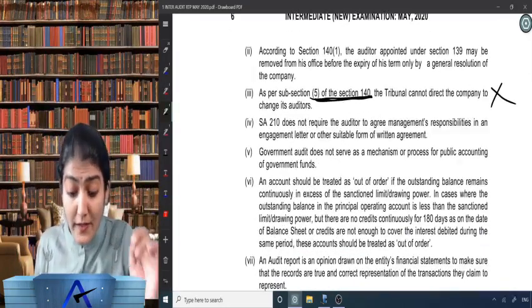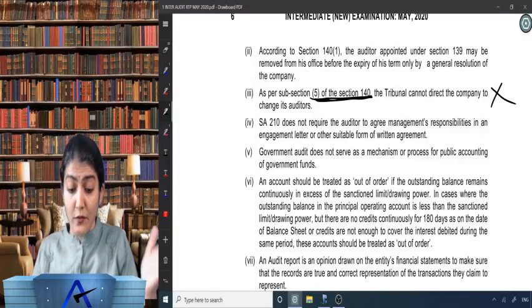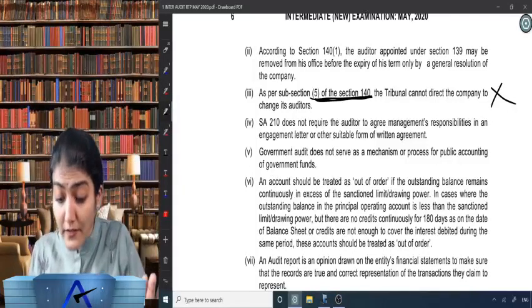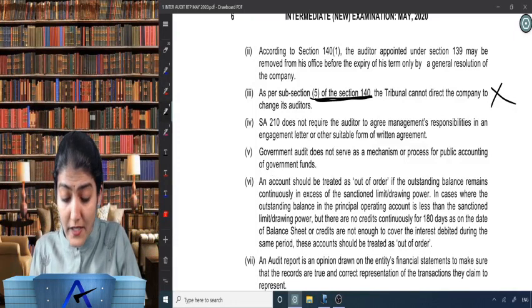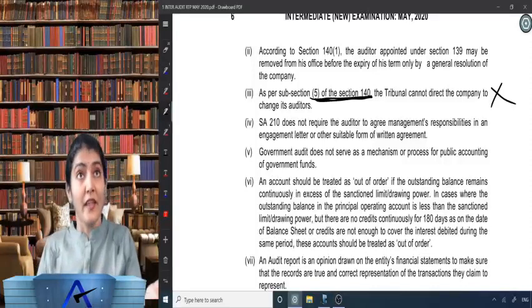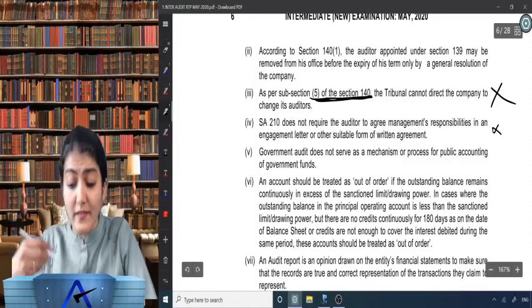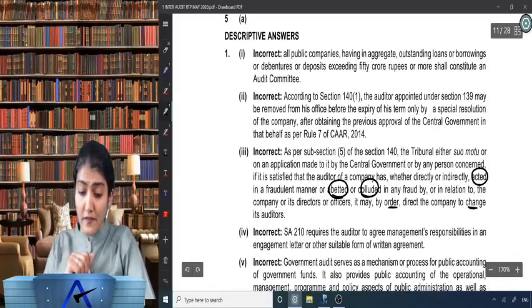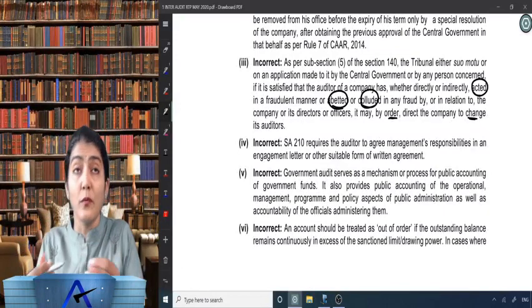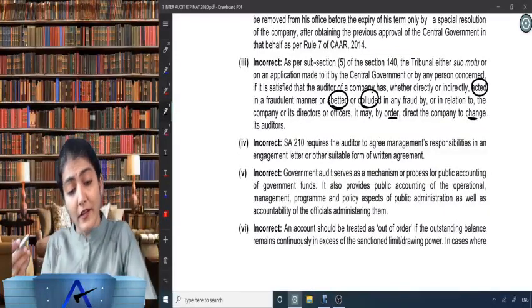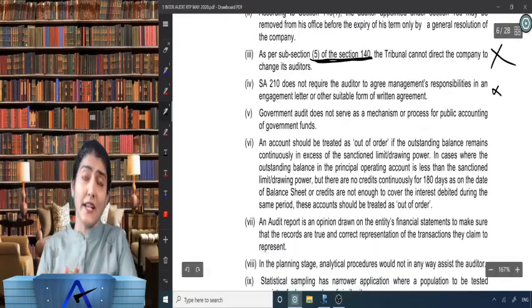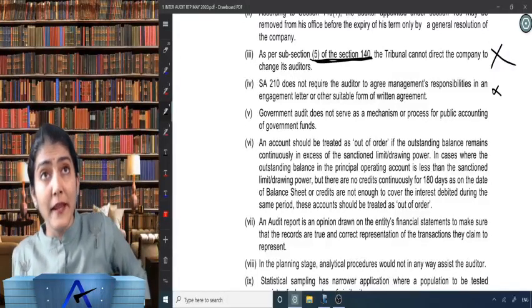Next one, SA 210 does not require the auditor. So SA 210, agreeing the terms of audit engagement, does not require the auditor to agree management responsibility in an engagement letter or other suitable form of written agreement. Again, reverse. SA 210 requires the auditor to agree the management's responsibility, right, in an engagement letter or other suitable form of written agreement, right? So you just remove the 'not' over there. It says it does not require, we say it requires the auditor, right? We write the preconditions for an audit in an engagement letter. Yes, everybody, are you with me?